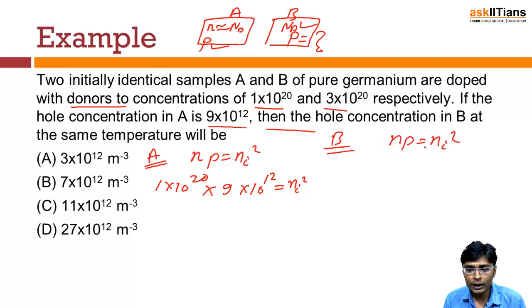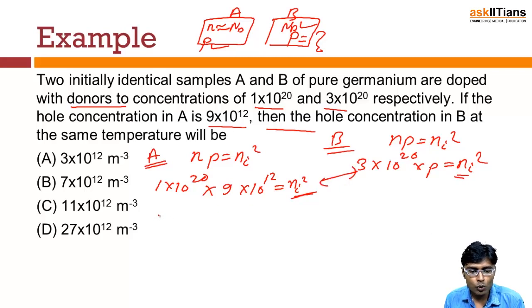The electron concentration, or we can say the donor concentration, given to us is 3 into 10 raised to power 20, and we have to find the hole concentration, that is P, and it is equal to Ni square. Since Ni square is the same, we can compare this to the earlier equation.